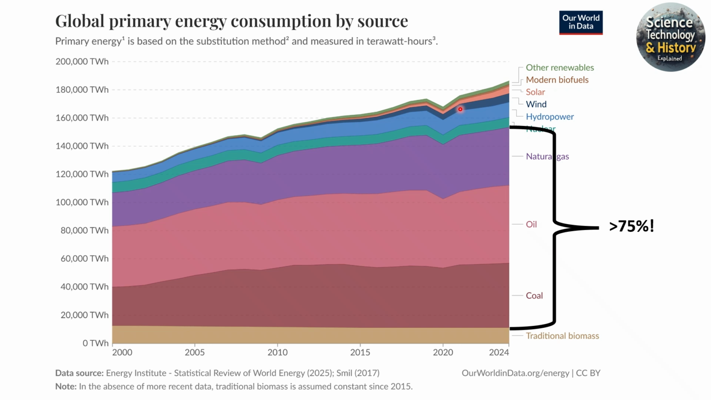What we also can see is that more than three quarters of the energy consumed in the world is coming from fossil fuels: coal, oil, and natural gas. Compared to 2000, we can see a steady increase for coal, oil, and natural gas. If we look at nuclear and hydropower, they have been quite stable in the period.